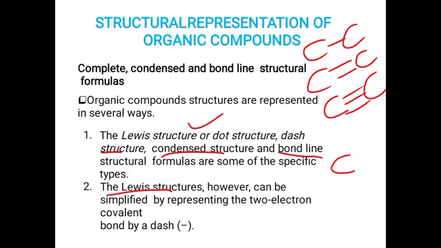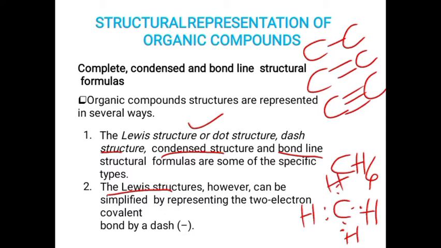For example, take the compound CH4. Here carbon shares 4 electrons with hydrogen's 4 electrons. So we can represent it in this manner: four C-H pairs, so totally 8 electrons. 1 electron from carbon and 1 electron from hydrogen are shared here.